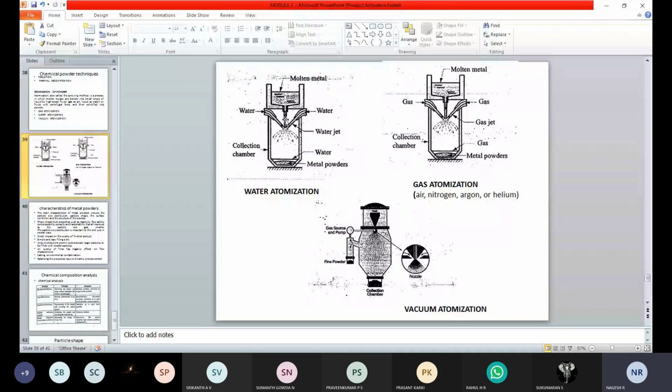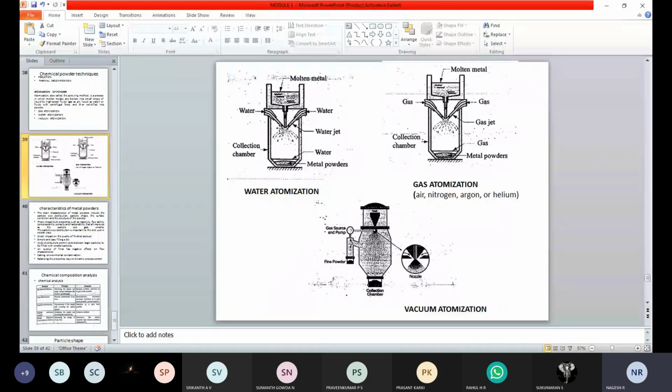As the molten metal comes into the collection chamber, from both ends water jets with some velocity and force impinge on the molten metal.